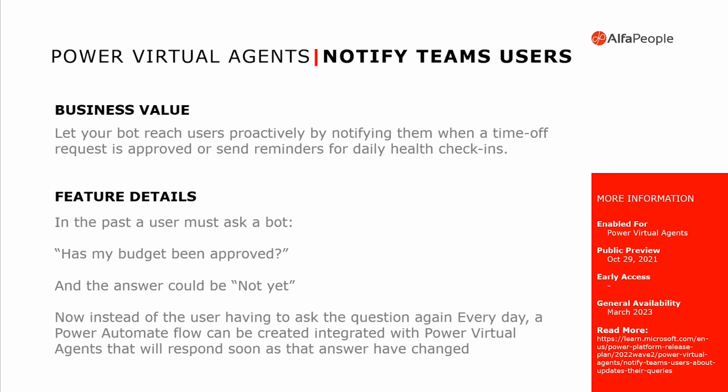And this is one of the most exciting new features in Power Automate. This is something that is in public preview now in October and will be in general availability in March of 2023. So not only will we be talking to the Power Virtual Agents, but Power Virtual Agents will start to talk with us proactively too.